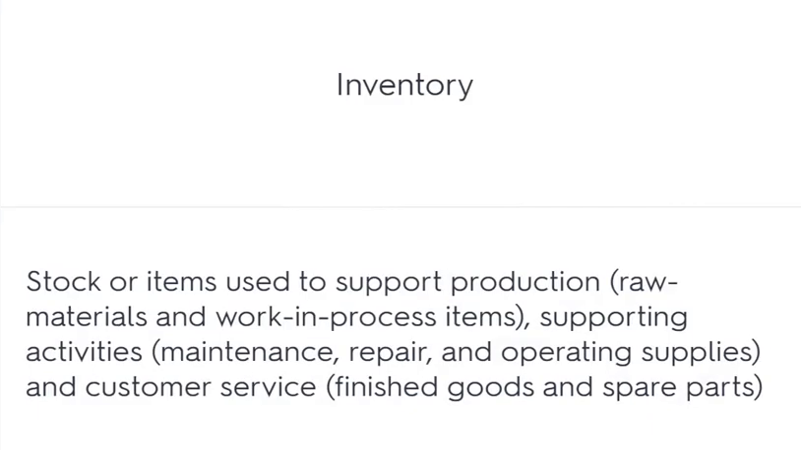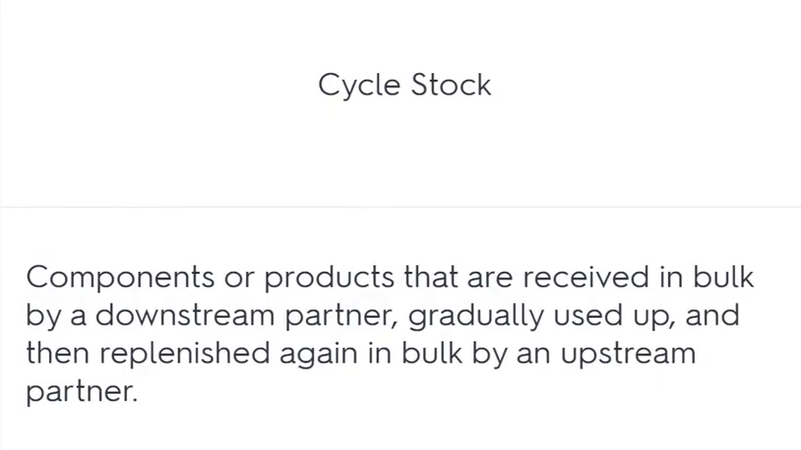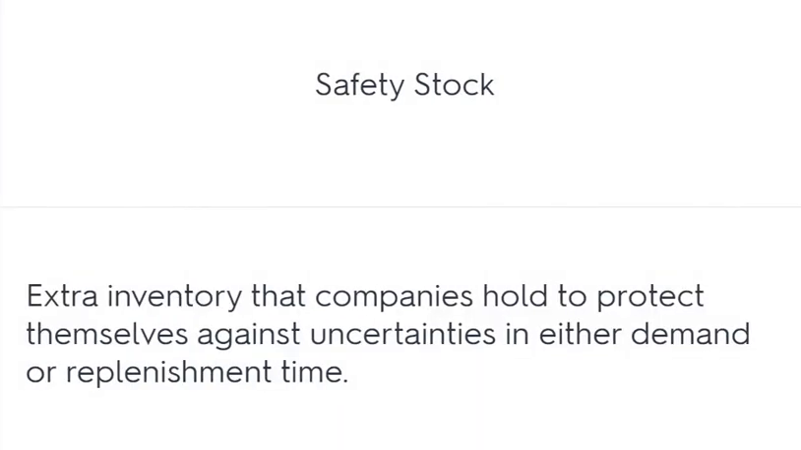Inventory: stock or items used to support production, supporting activities and customer service. Cycle stock: components or products that are received in bulk by a downstream partner, gradually used up and then replenished again in bulk by an upstream partner. Safety stock: extra inventory that companies hold to protect themselves against uncertainties in either demand or replenishment time.